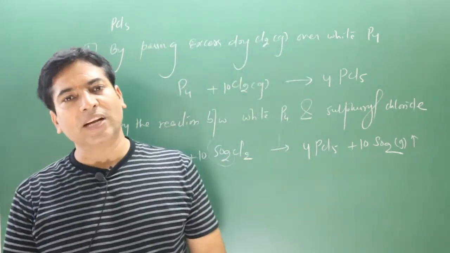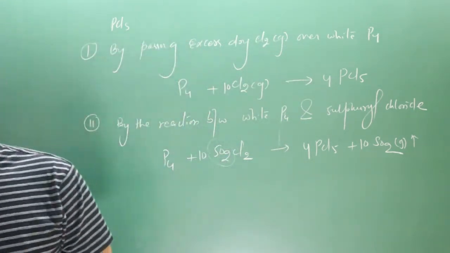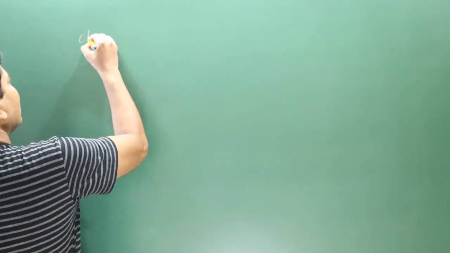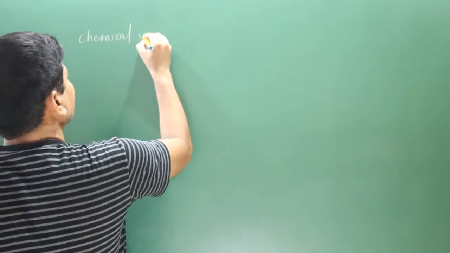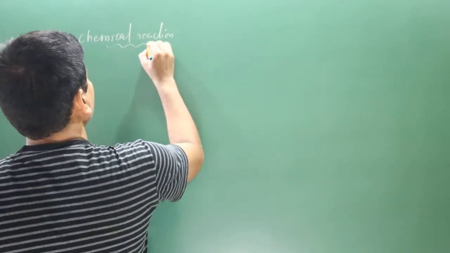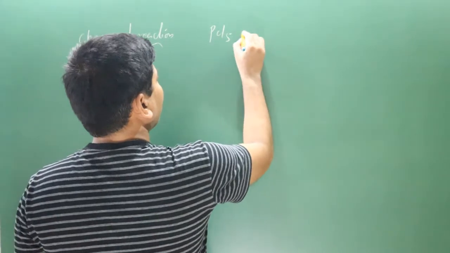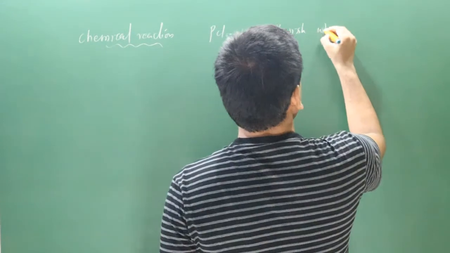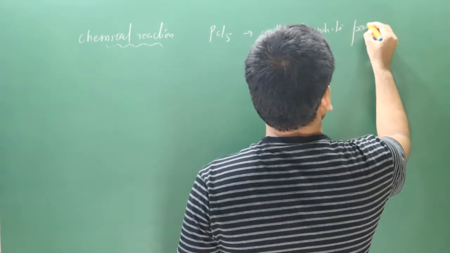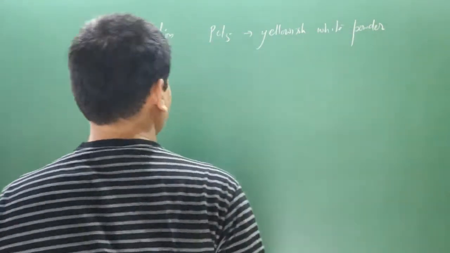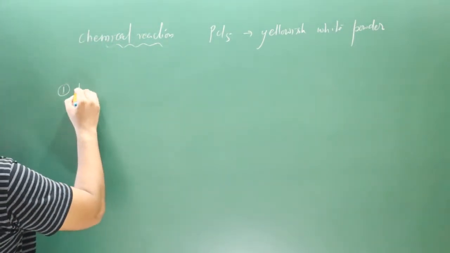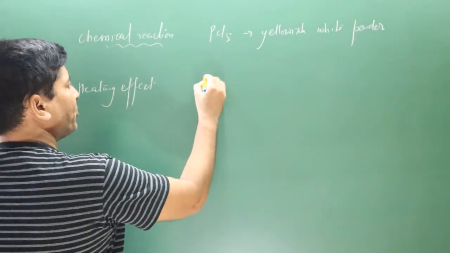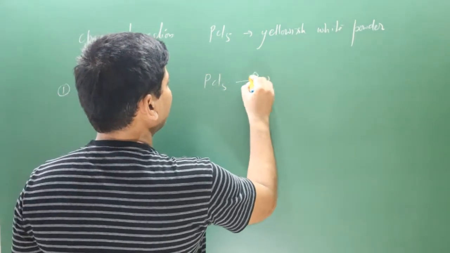Now let's discuss its chemical reactions. Next we have chemical reactions. Keep in mind PCl5 is a yellowish white powder, which means it is in the solid state. Now first we have the heating effect. When PCl5 is heated, it easily decomposes.